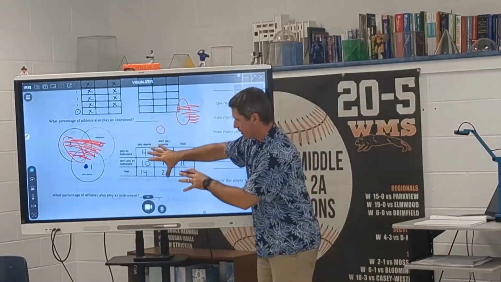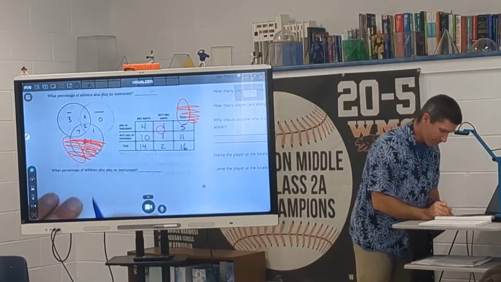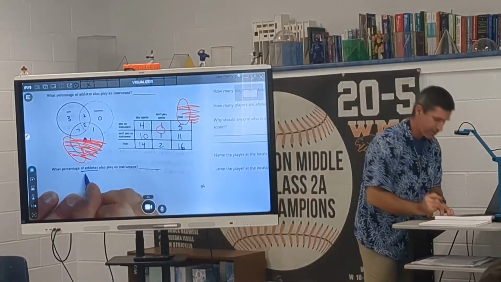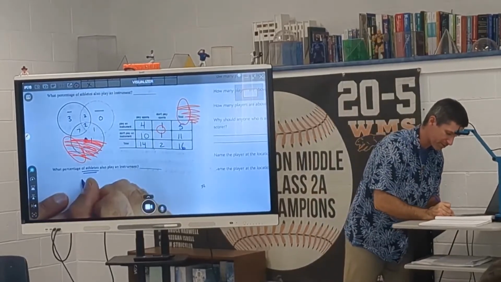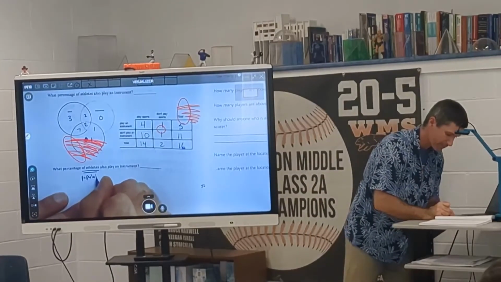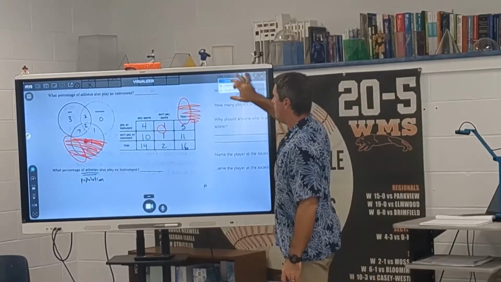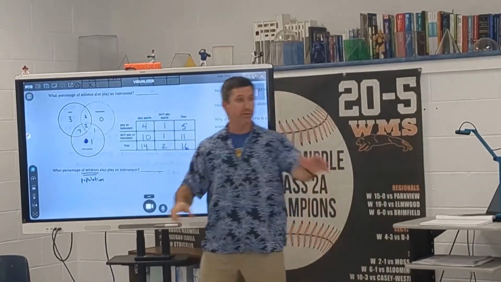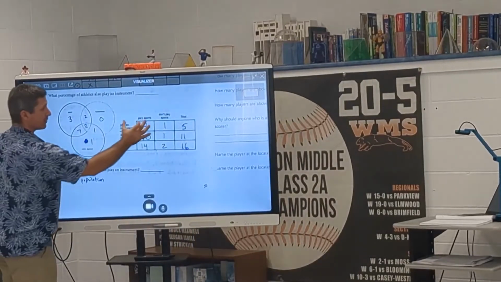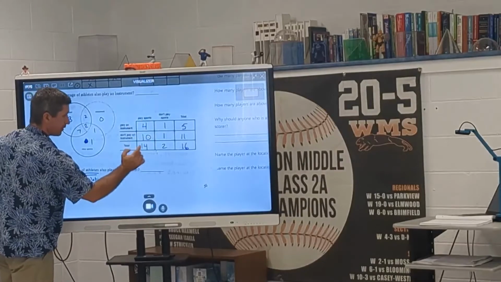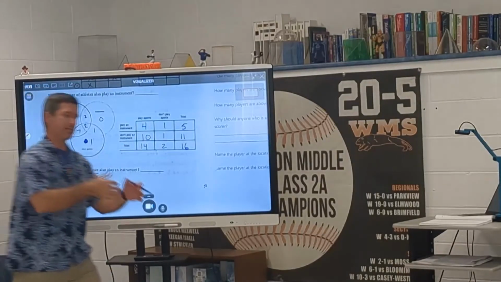Now, from this two-way table, we're going to answer this question down here. So read it with me. What percent of athletes? Can you please underline that and write this word? That is your population. You're doing a subgroup, okay? So if I just isolate the people who are athletes and say, of the athletes, go to the people who play sports. Go to that column. What's the total? 14. That is your population now, okay? Instead of 16, we're narrowing it down to 14.